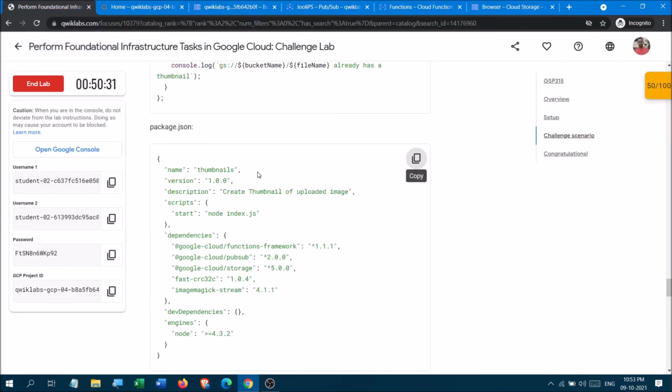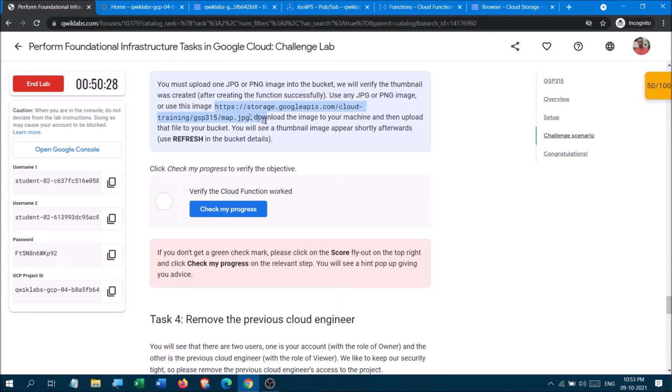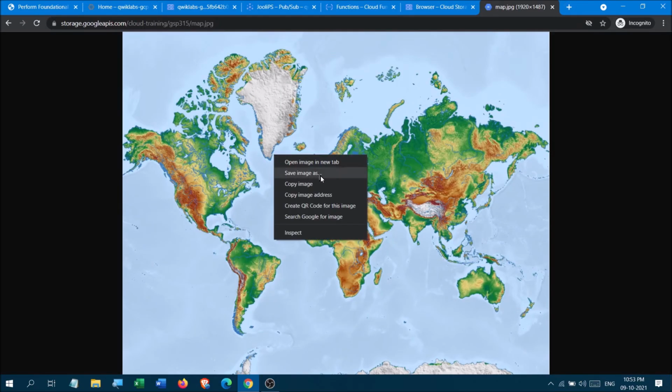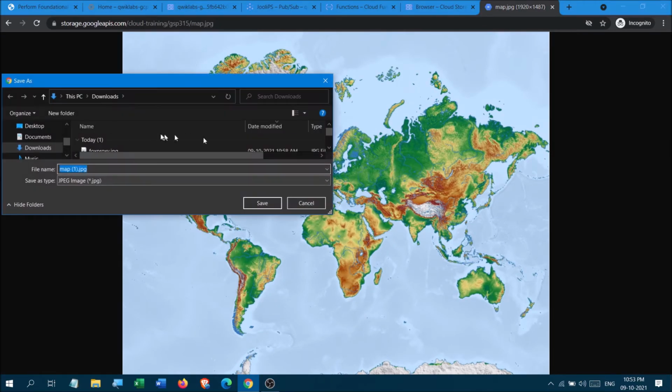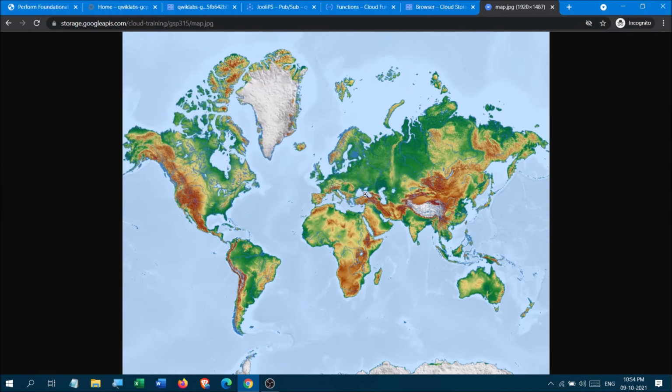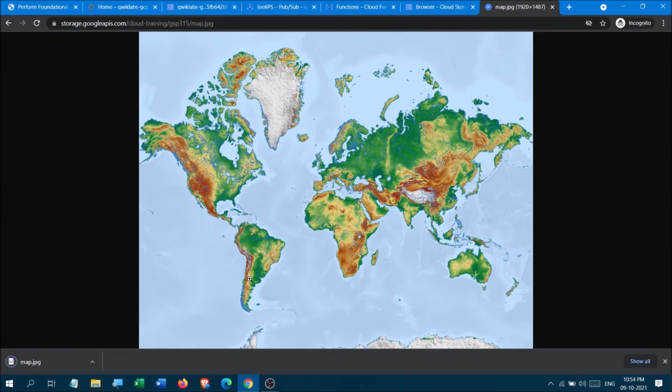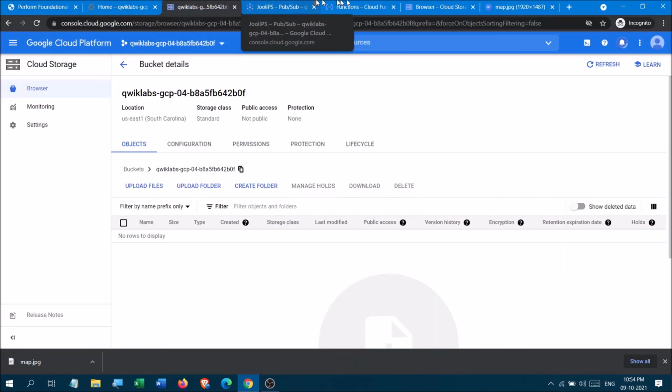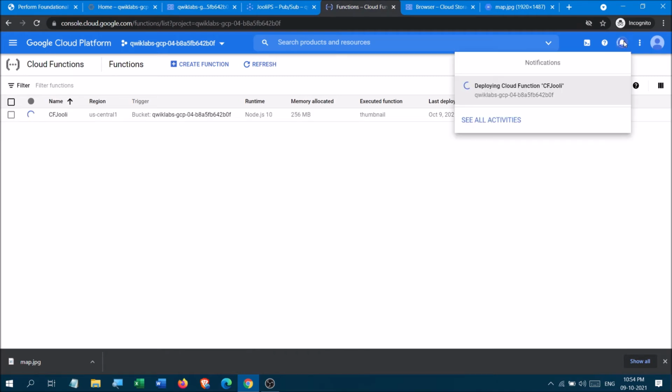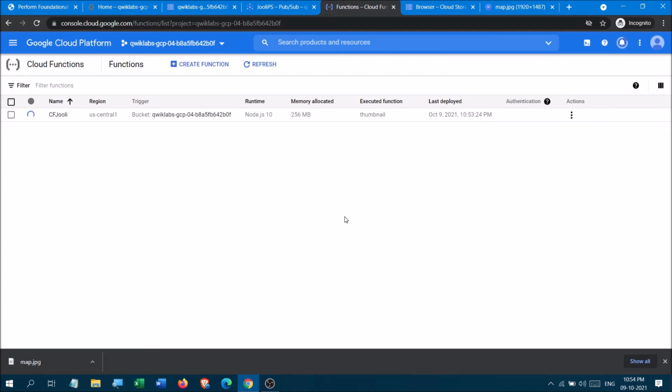In the meantime, we'll go to this link, copy it, and save this image. Now I will go down. This map.jpg already exists, still I will save it as it is. Let us see whether the function is created or not. Yes, it's getting deployed, so we will wait for 2 to 3 minutes.